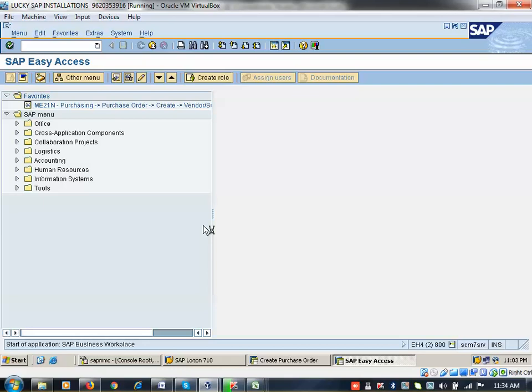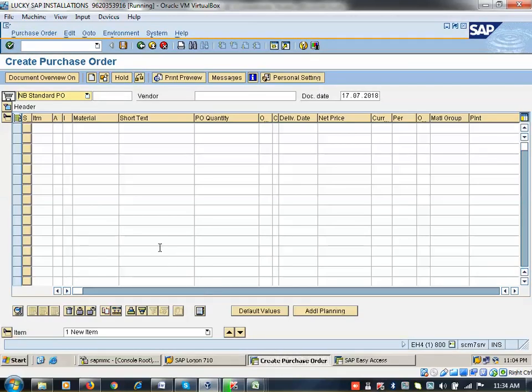All the goods receipt documents will not go for approval. Finance invoices will come to my approval. Service entry sheets come to my approval. So in my session I will show you approval for purchase requisition, approval for PO, approval for contract, approval for scheduling agreement. 4 approvals I will show you. Okay. So configuration also I will show you. Approval is an end user activity, configuration is a consultant activity. Okay.